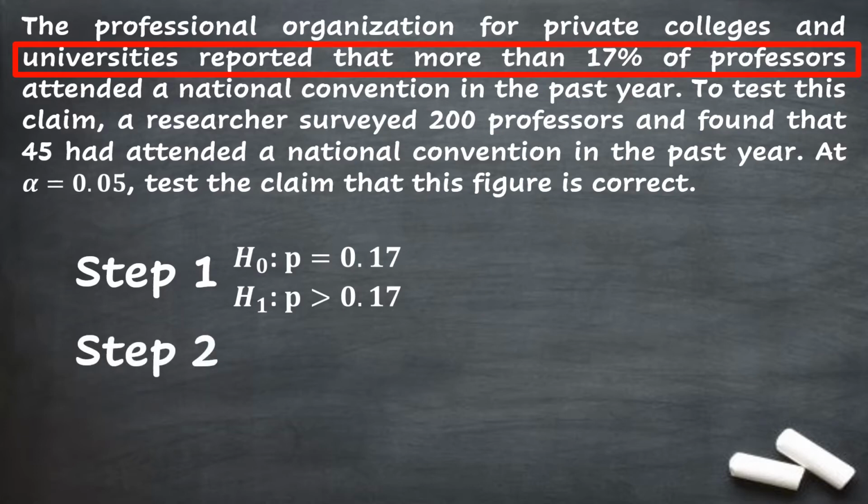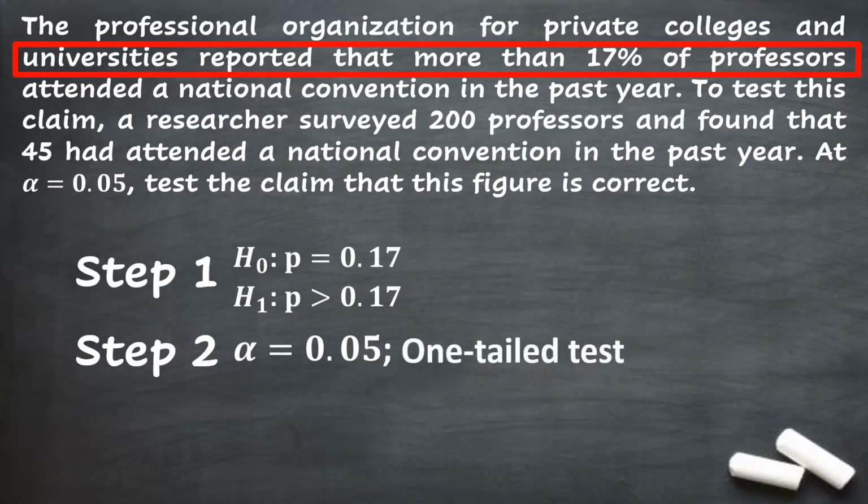Second step, we identify the alpha level and the tail test. Alpha level or level of significance is 0.05. And a one-tailed test will be used since the mathematical symbol in the alternative hypothesis is greater than, an inequality symbol. Step 3, identify the statistical test that you're going to use for this word problem.